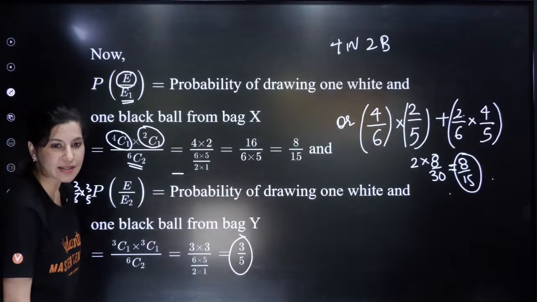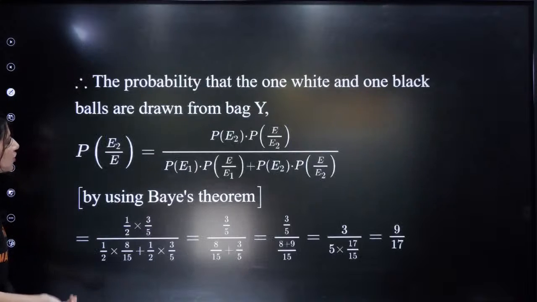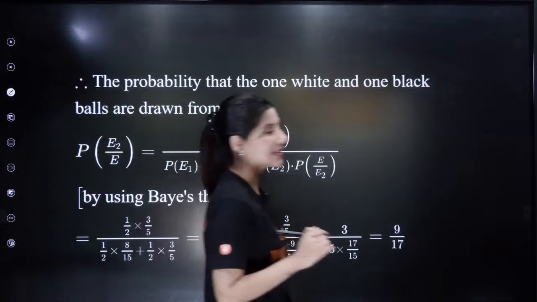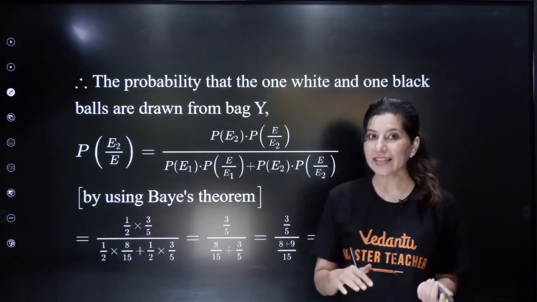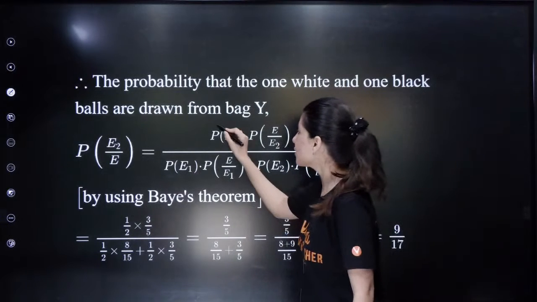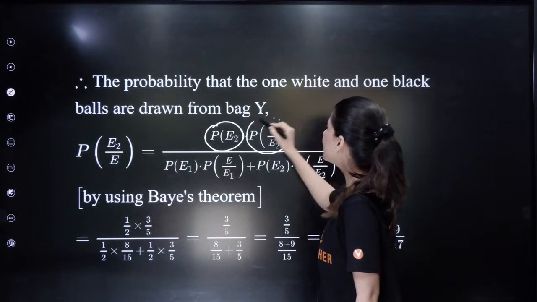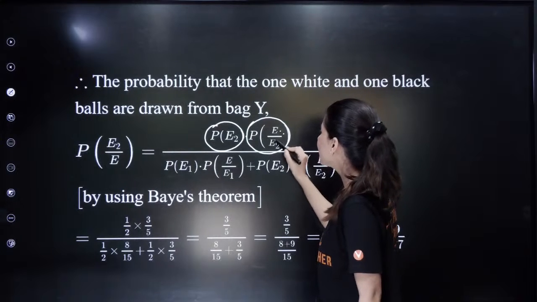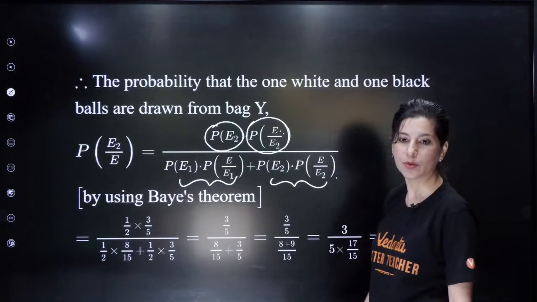Are you getting confused in this? Either you can do this, or 3C1 into 3C1 upon 6C2 will also give you the same answer. Now you just have to understand what they are asking. They are asking the probability of getting a white and a black ball given that it is coming from bag Y. So the probability of E2, selection of bag Y, multiplied by the probability of getting a white and a black ball given that it is from bag Y, upon the whole probability. This is Bayes' theorem.